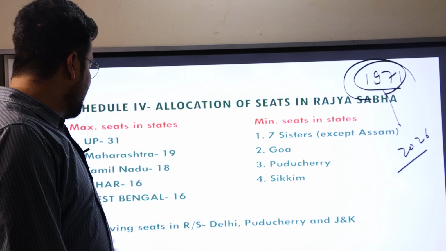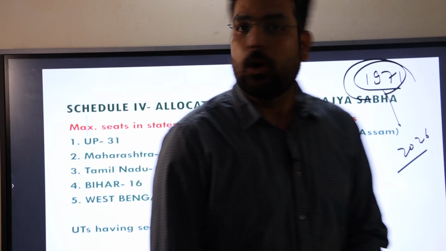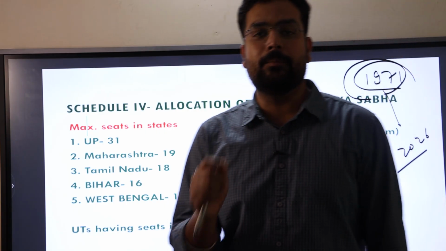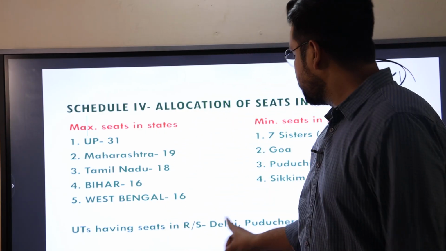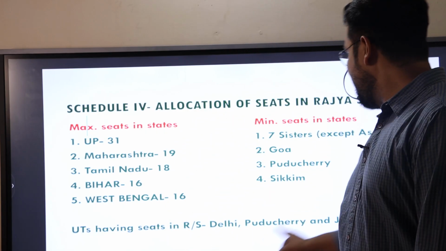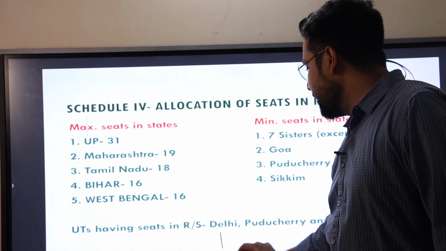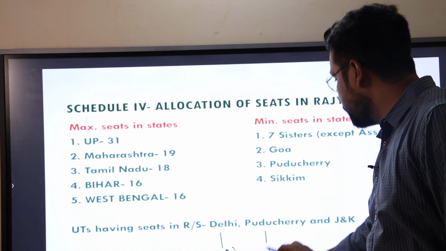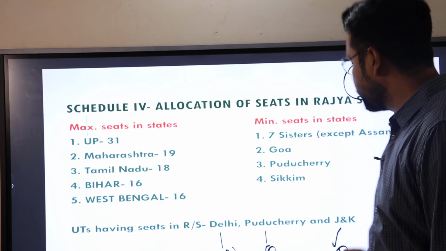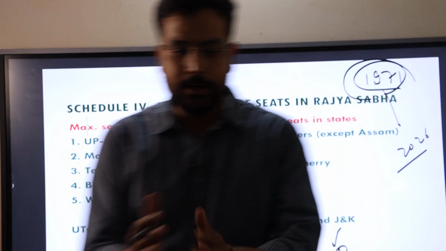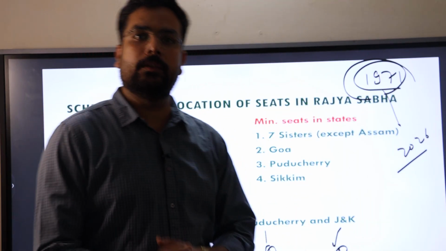Apart from that, there are some UTs. Although not all UTs have representation in the Rajya Sabha, 3 UTs do, namely Delhi, Puducherry and J&K. Delhi has 3 seats, Puducherry, as we have seen, 1 seat, and Jammu and Kashmir has 4 seats in the Rajya Sabha. That is the proper allocation of Rajya Sabha seats in the states.